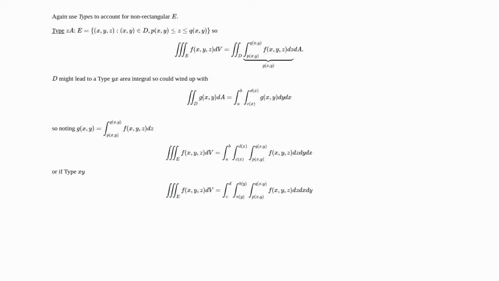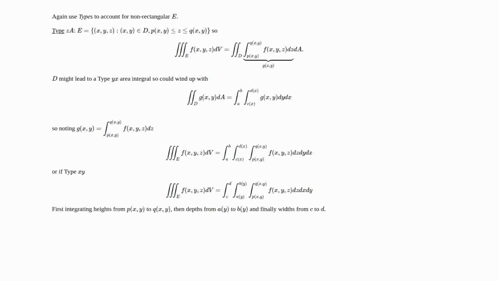Notice as we go into more and more inner integrals, they can depend on more and more variables. The outer one never depends on any variables. The next one from the outside can depend on the one variable that we have left to integrate, and then by the time we go to the innermost one, it can depend on all but the variable we're integrating out.